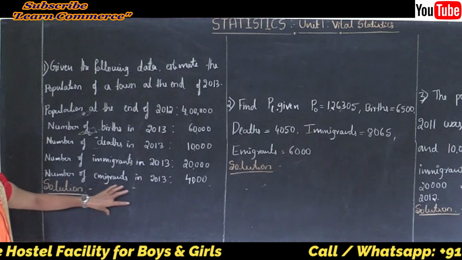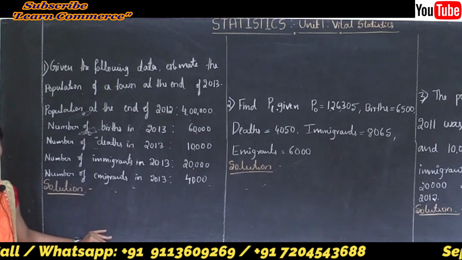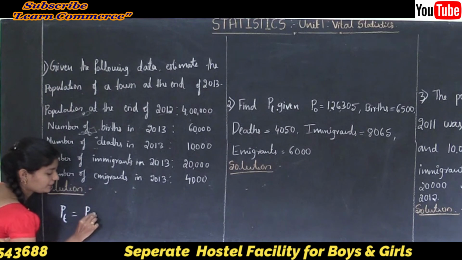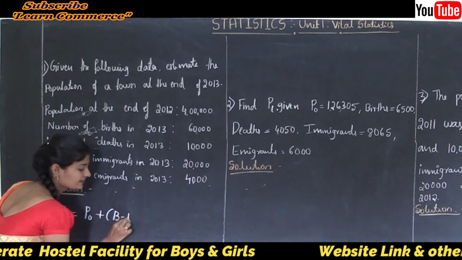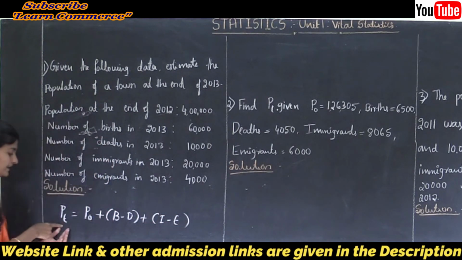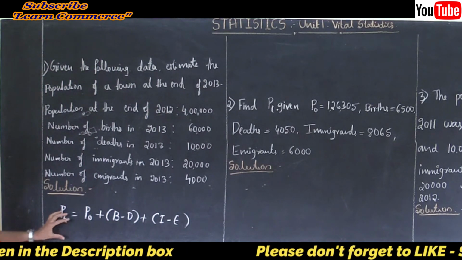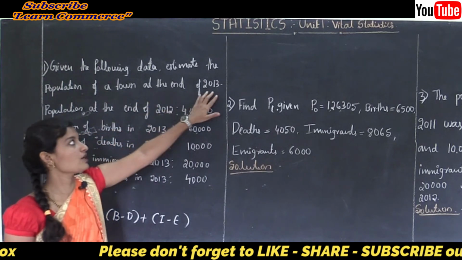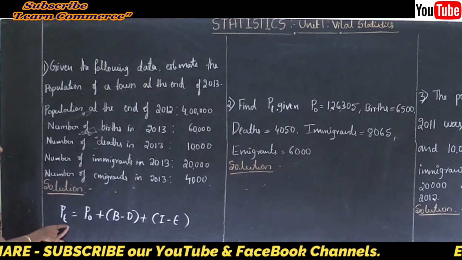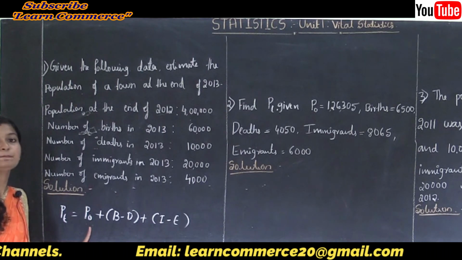Before writing the given information, first I will write the formula. We know the formula for measurement of population: Pt = P0 + B - D + I - E. Here Pt is the estimated population after time t, and here the time is 2013. P0 is the population in the previous census year.